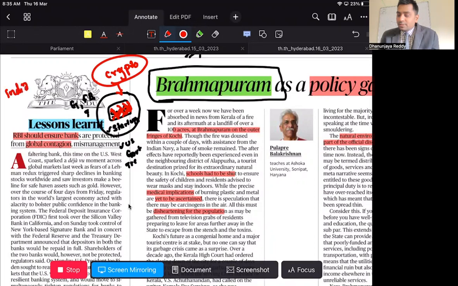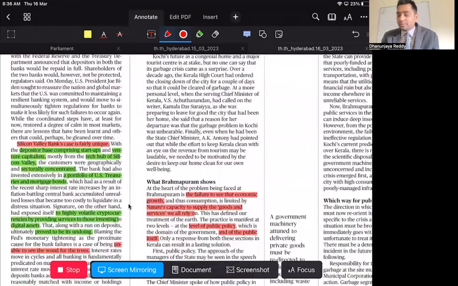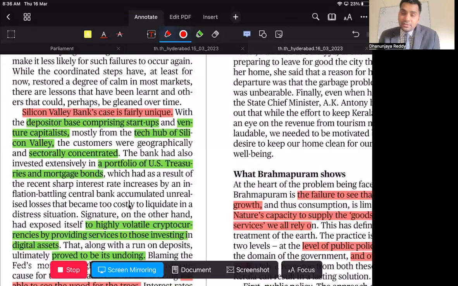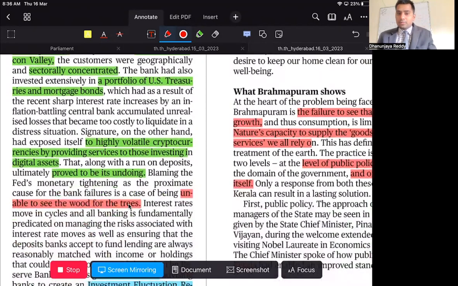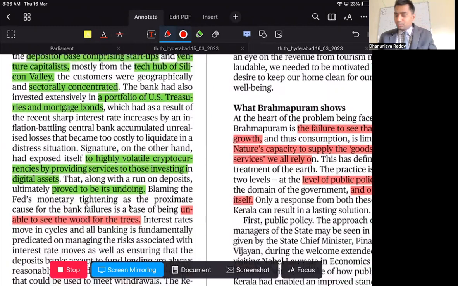Whenever there is a global crisis like this, our banks should be free from the contagion spreading, just like COVID-19 spread. Recently we saw the Hindenburg report making our stocks tumble. Similarly, Silicon Valley Bank gave money to cryptocurrencies and digital assets, and as a result it failed.